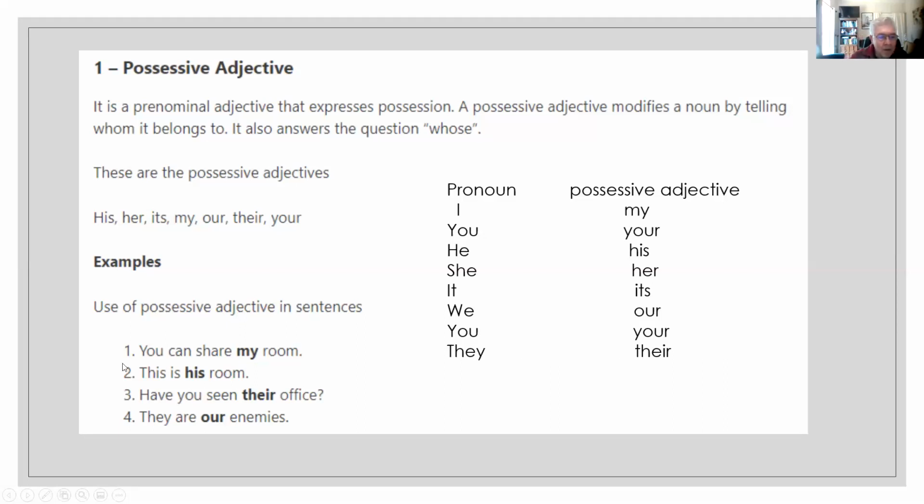For example, you can share my room. My room. The room belongs to me. This is his room. Whose room is this? His room. You have seen their office. Which office? Their office. And here they are our enemies. It means that the enemies are ours.